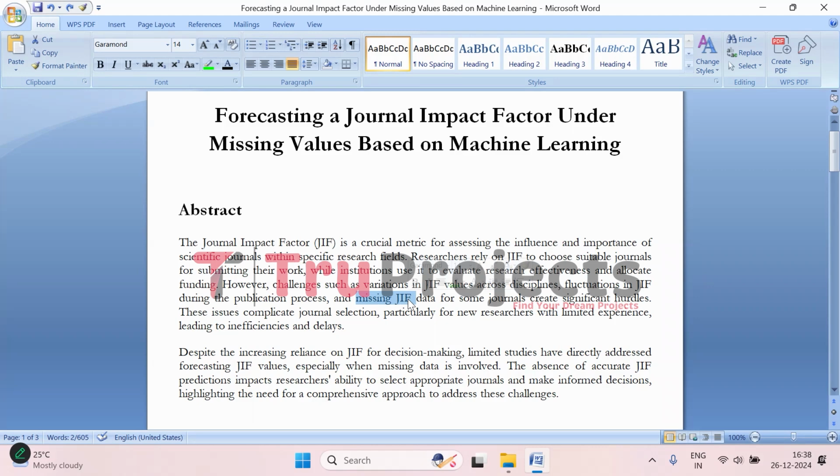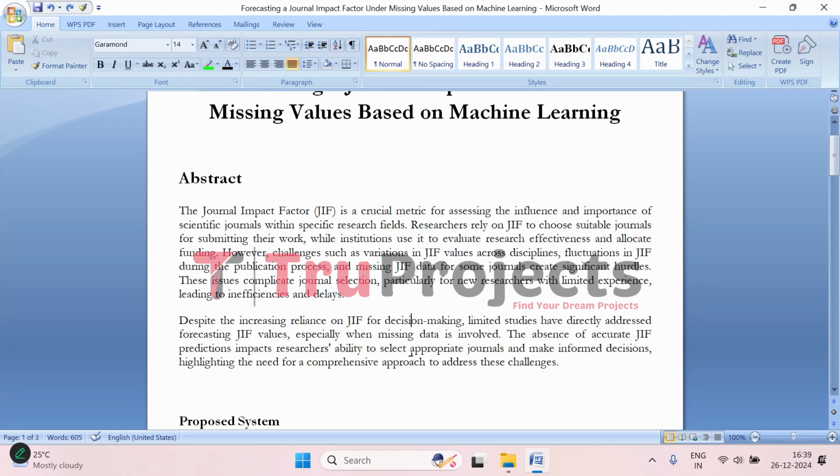For researchers, particularly those who are starting their careers, these challenges can create confusion and delay the journal selection process. Without accurate or comprehensive data, researchers might waste time on journals that are not a good fit for their work or are less likely to accept their papers. Even though JIF has become a crucial factor when choosing journals, there aren't many studies that focus on predicting JIF values, especially when dealing with missing data.